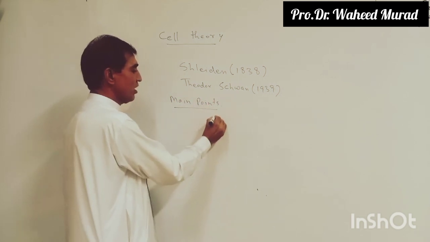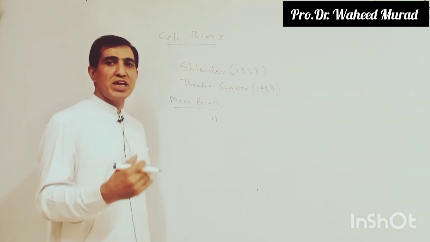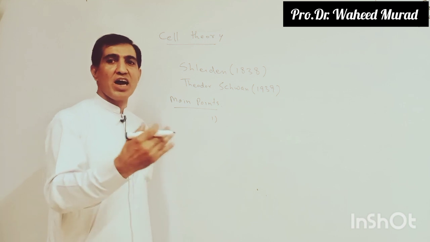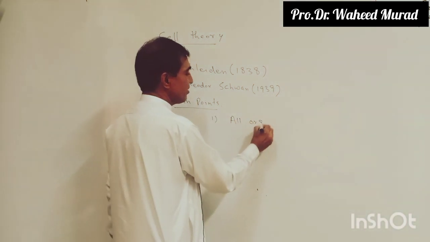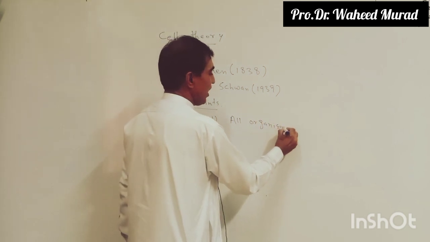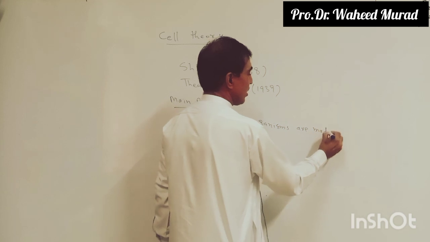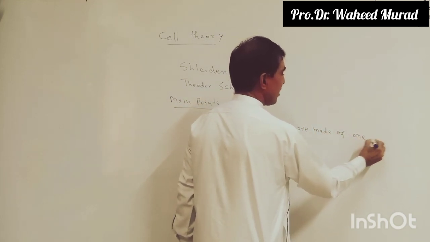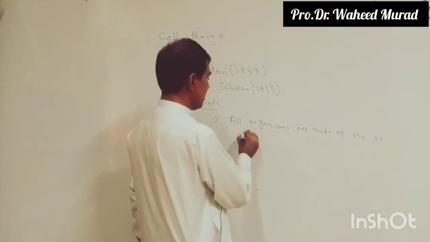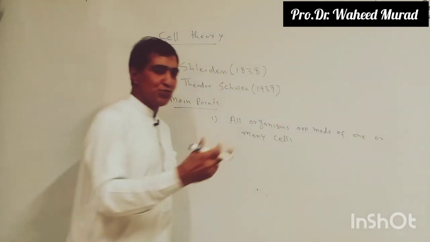Point 1: All living organisms are made of one or many cells. All organisms are composed of one or many cells. This is the very first point.